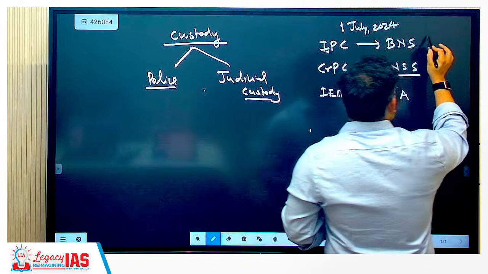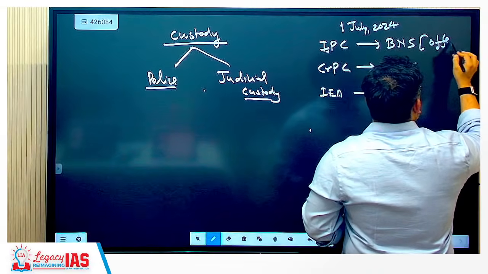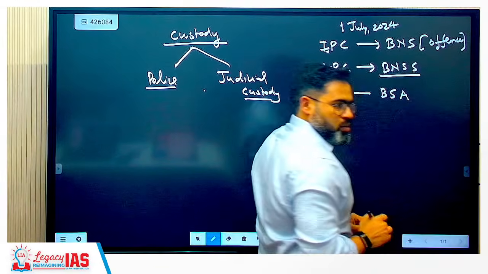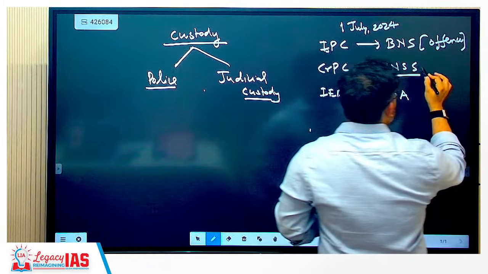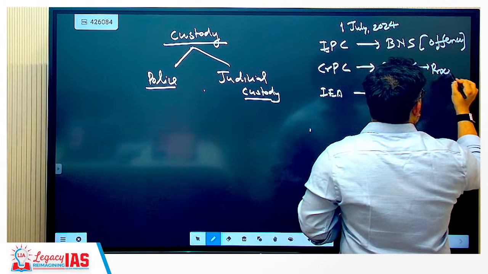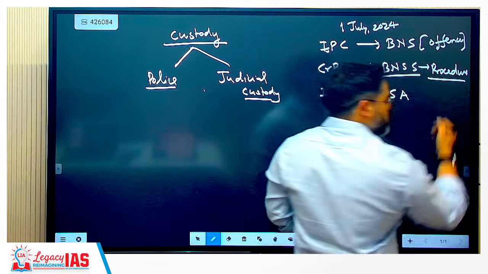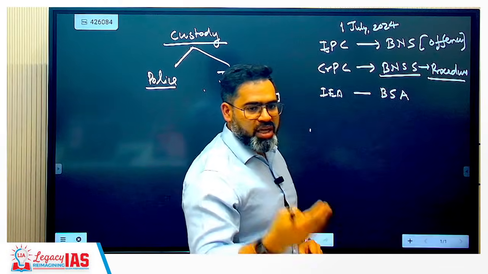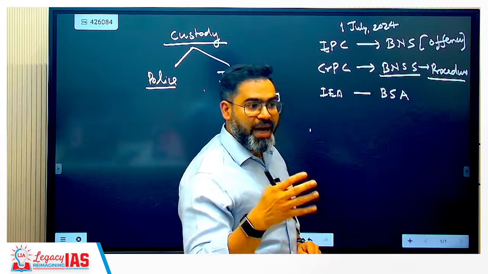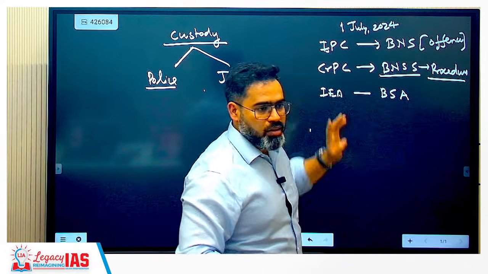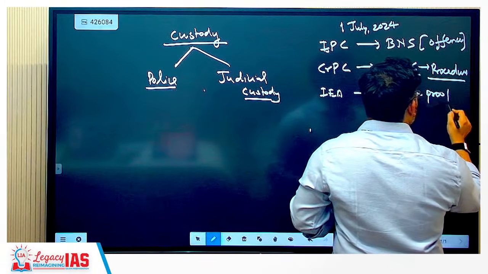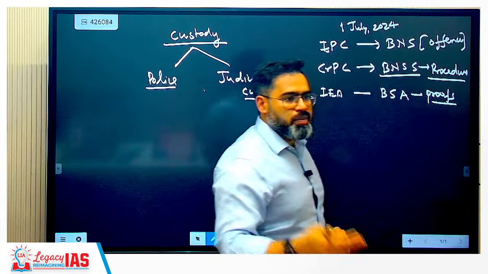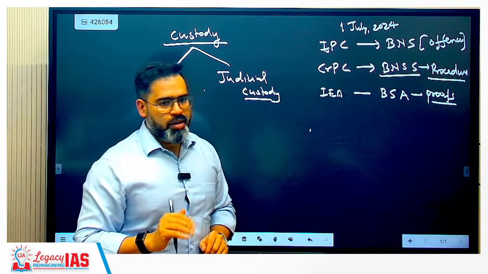BNS basically talks about offense, substantive offense. What is murder? What is kidnapping? Theft? This. BNSS talks about procedure. Whatever the procedure we follow during investigation, interrogation, trial, that is covered under BNSS. And BSA actually talks about proof, means what are the proofs which are admissible in the court of law. Understood?